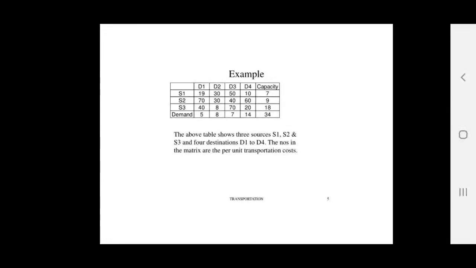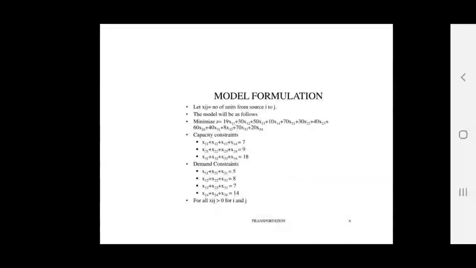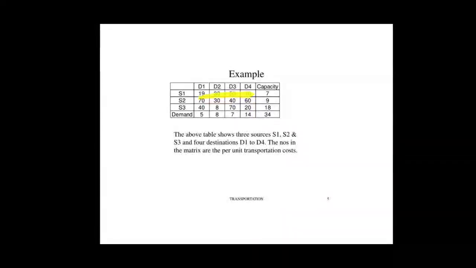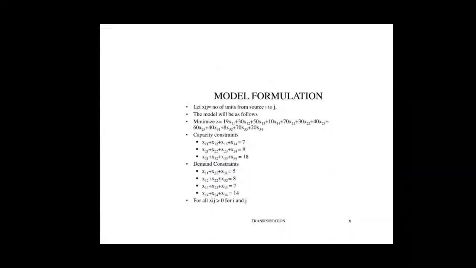So 19 represents cost. Considering all costs, our objective is to minimize this cost. So this is the objective function, the formation of the objective function. The number of elements in the objective function is the total number of cells. 4 columns are there, 3 rows are there, so a total of 12 items are there. You can see here total 12 items are there.